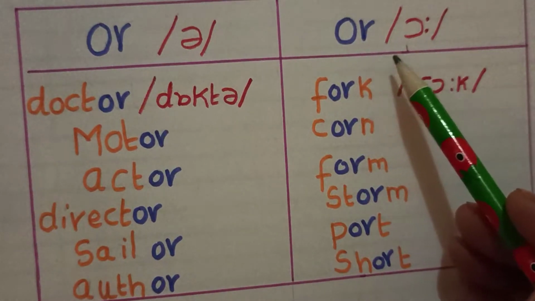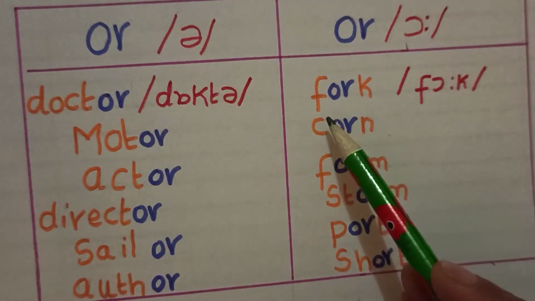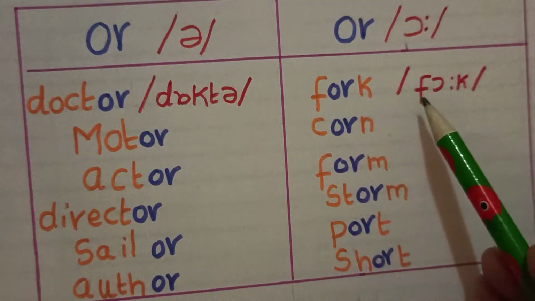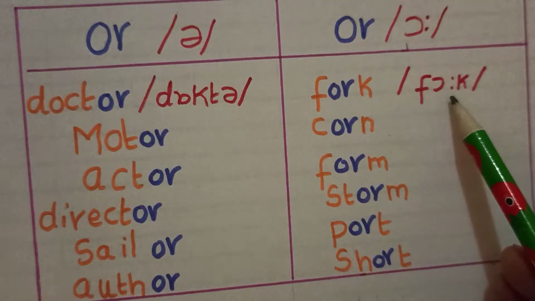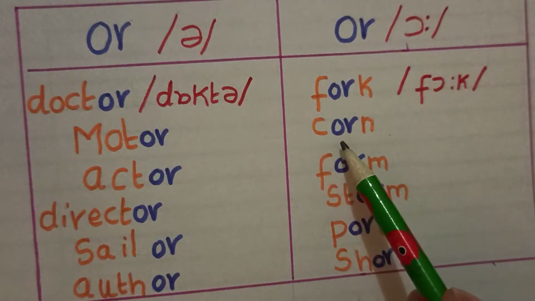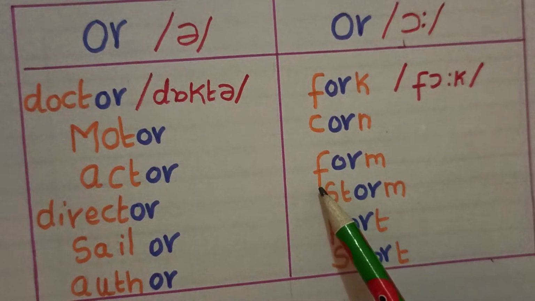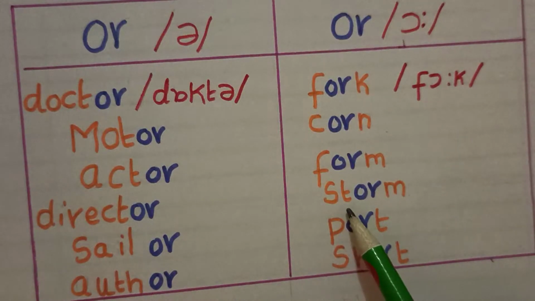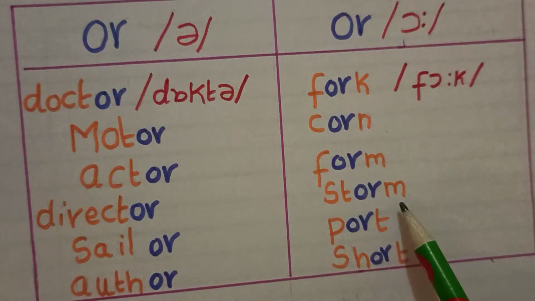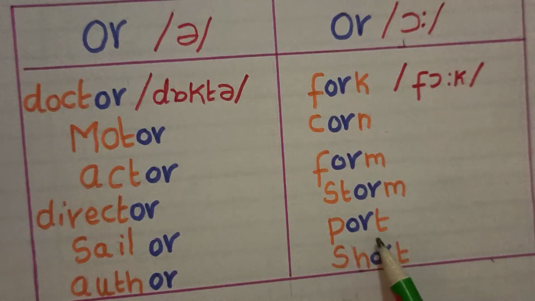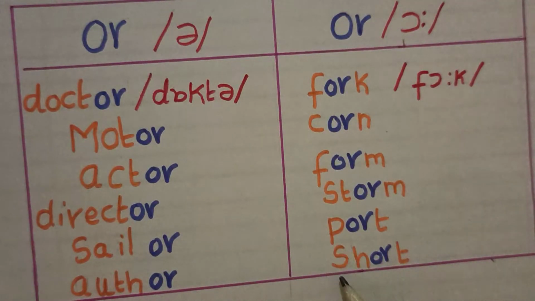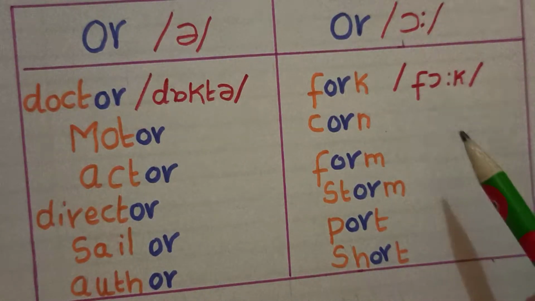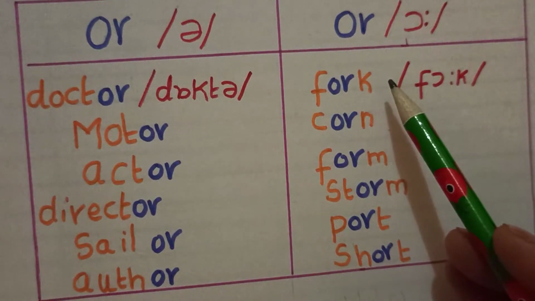Next, OR making the sound O. Folk, and the phoneme symbol for folk. Cone. Foam. S and T are said to be a consonant pair and make a single sound, st. Storm. Pot. S and H are said to be a consonant pair and make a single sound, sh. Short. So these are some of the examples for OR making the sound O.